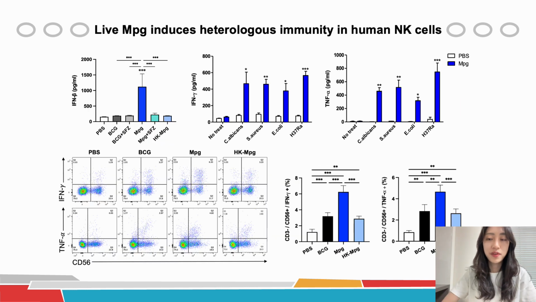Lastly, we performed functional investigations by using human PBMCs to see if live MPG can also induce heterologous immunity in human NK cells. Consistent with our observations, we detected increased interferon beta production in only live MPG-infected human DCs, depending on the presence of c-di-GMP.